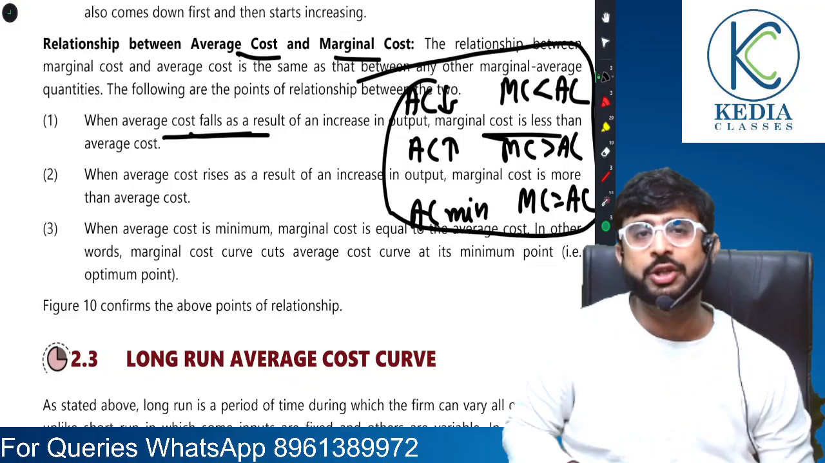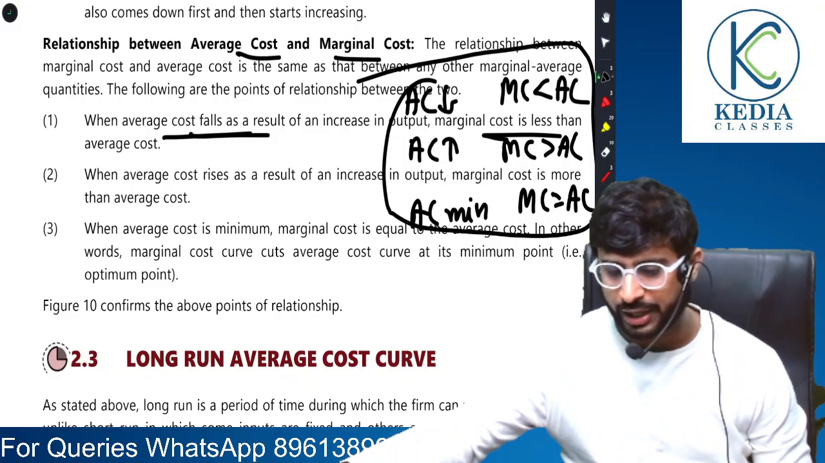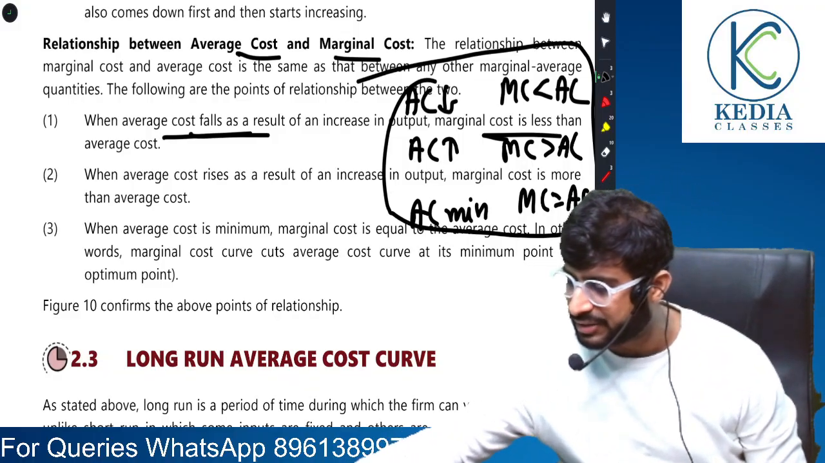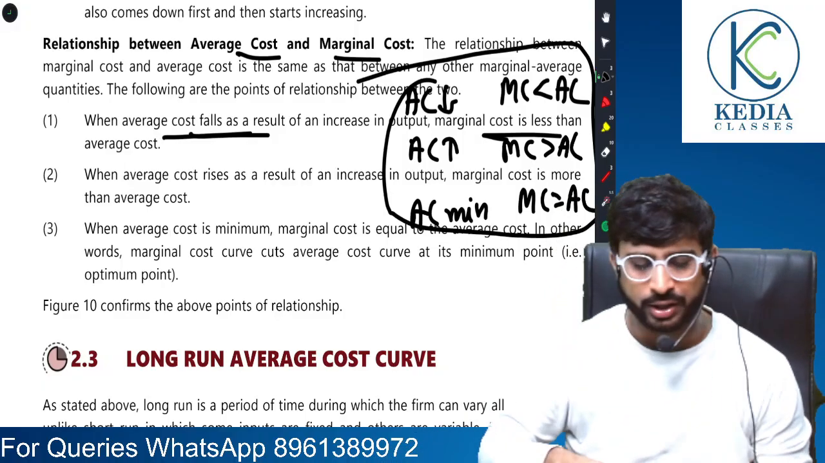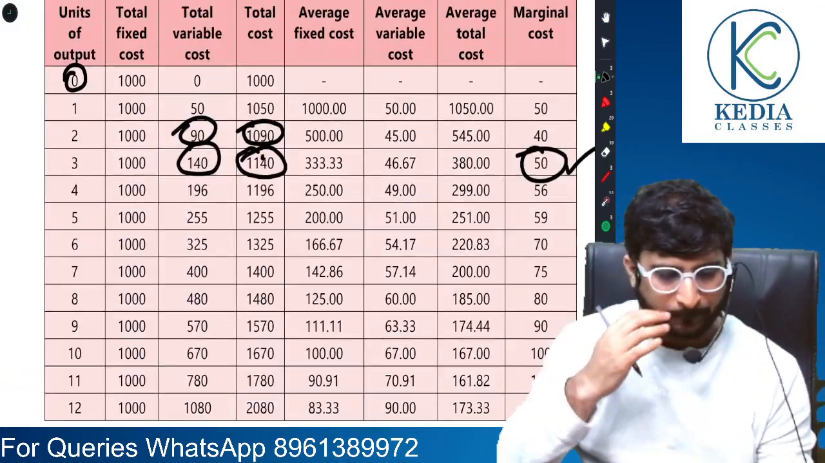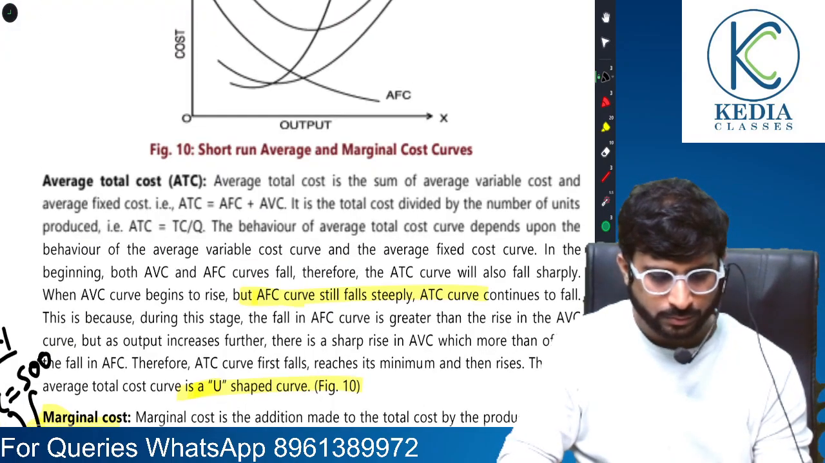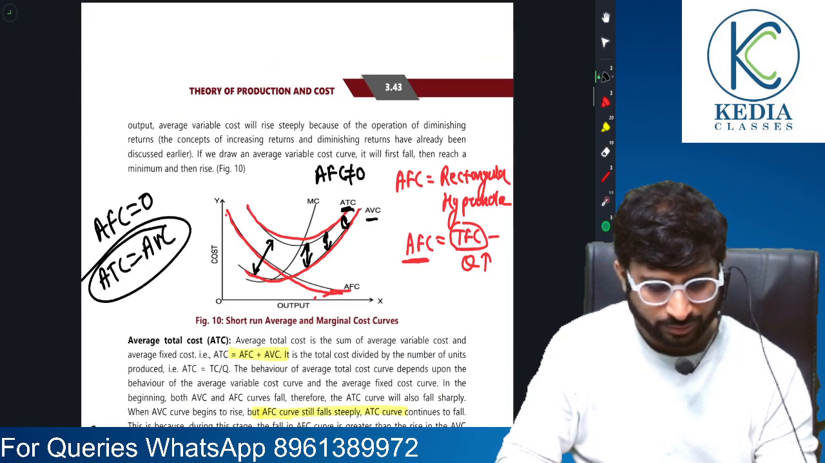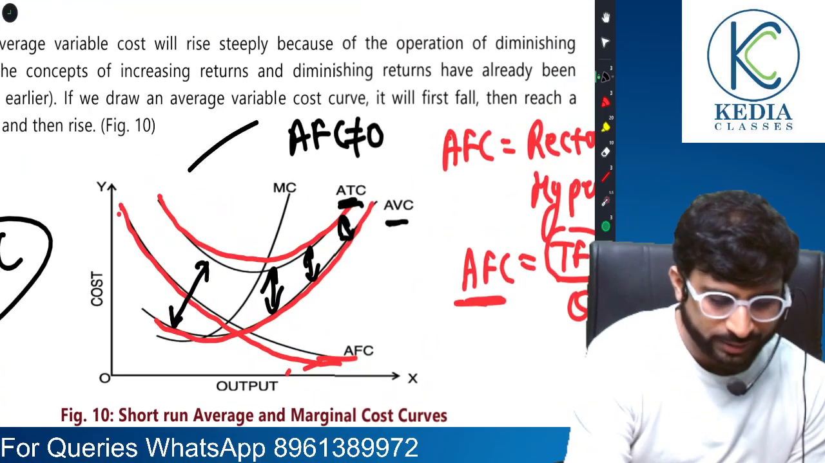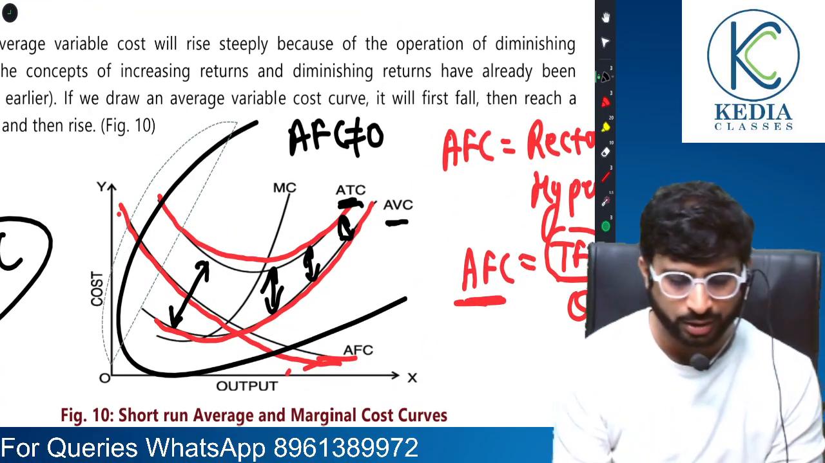Right? Let's see whether it's true or not. When AC falls, MC is less than AC, is what I said. So let's have a check on it. Just have a look here.